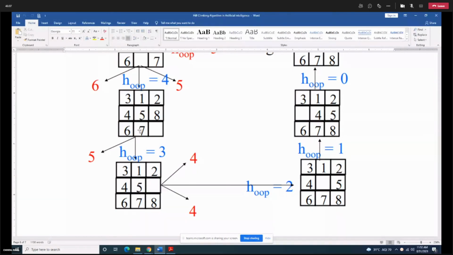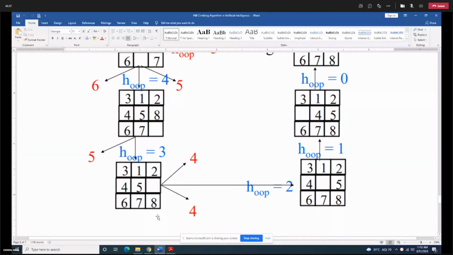So here you will always select a move which is having the heuristic function value lower than your current state. So I have values 5 and 3. I will go along with the third value. Heuristic function value is equal to 3, as it is the only value which is less than my current state, or it is the only value which is better than my current state. So this is how you proceed in a hill climbing procedure.